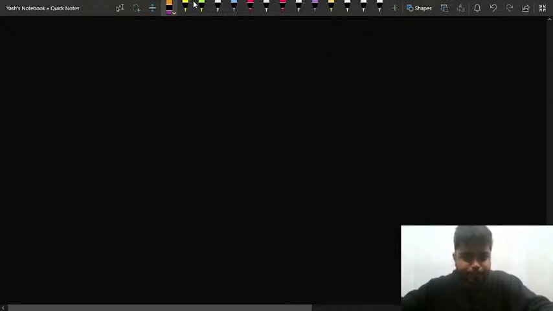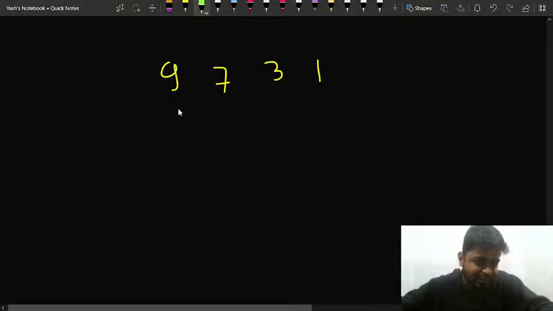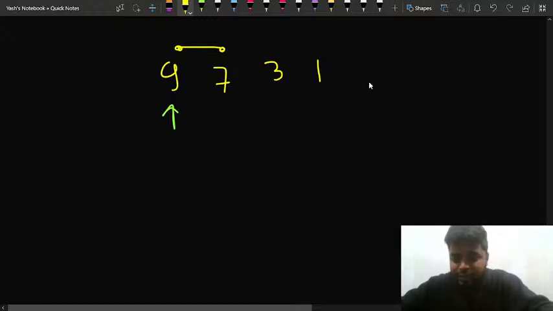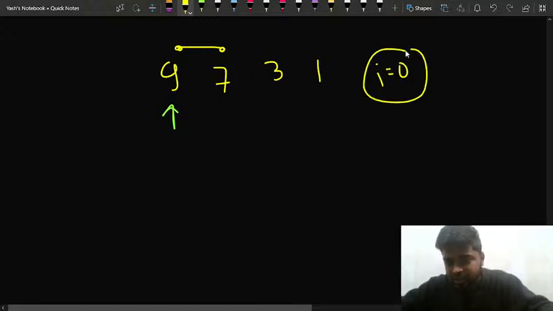Another thing that could happen is, let's say you had 9, then 7, then let's say 3, then let's say 1, something like this. So in this particular case, is this a mountain array? No, it's just a decreasing array, right? So if you are here, will you be able to move to the next index? No. Why? Because the relation between this and this is not where the left element is smaller than the right element, so you'll not move forward. So I will be stuck here only. Since your I is also zero after this particular loop, you'll return a false, indicating that this is not a mountain array.